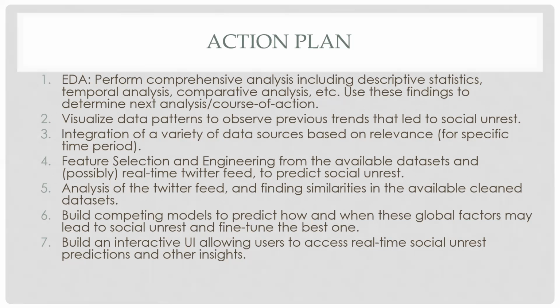Currently, we're working on building competing models in order to predict how and when these global factors may lead to social unrest. We want to fine tune these models and find the best one with the highest accuracy. Our final aim will be to build an interactive UI using Dash to get a dashboard to access real-time social unrest prediction and other insights.